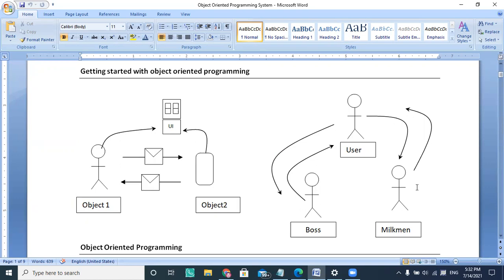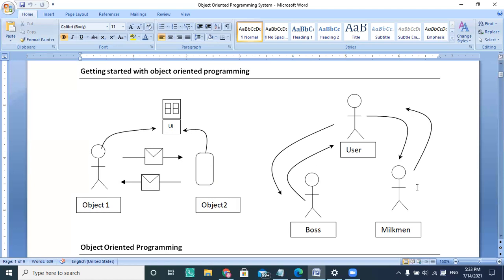So we understood that if I'm object one, and there is another object called a mobile. My mobile is showing a user interface, and I choose one of the applications, and that application gets started. Once the application is running, whatever inputs I'm giving, my application is responding accordingly on the basis of the input. I'm interacting with my mobile object. So I'm one object and the mobile is another object, and there is an interaction between two objects.